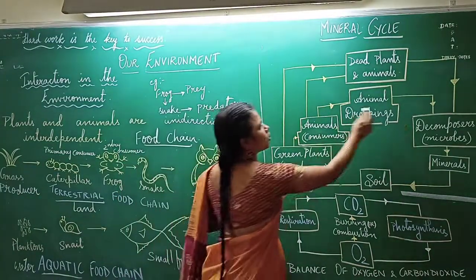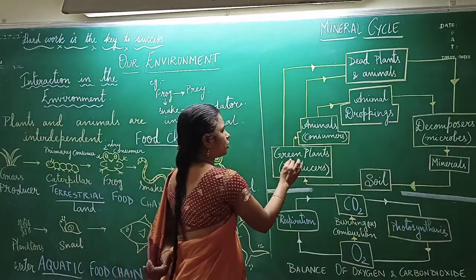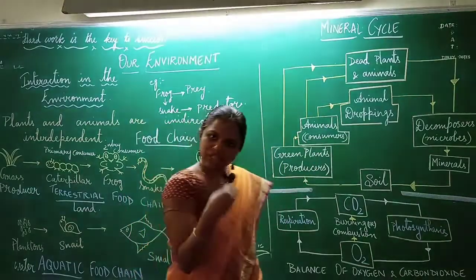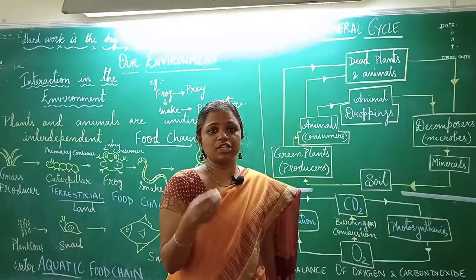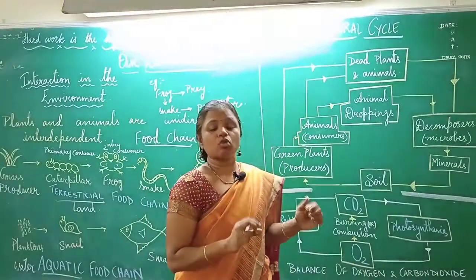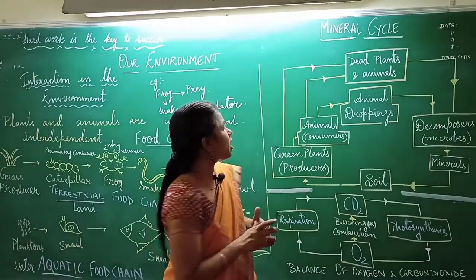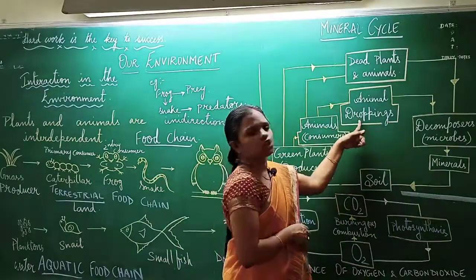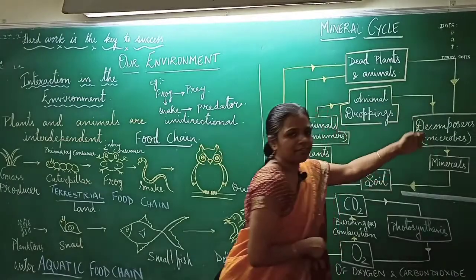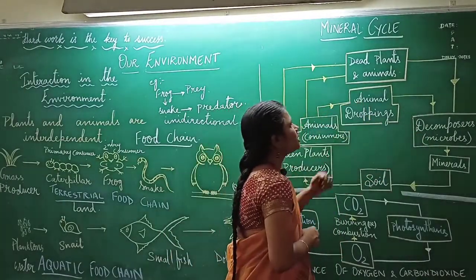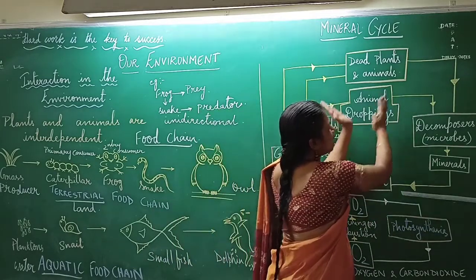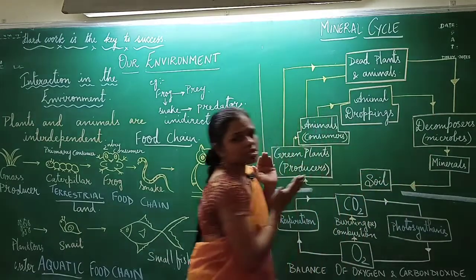Now we have one more small cycle over here. I have already told you that green plants are consumed by animals. Animals eat food and digest it. During digestion they get energy, and other than that, there is undigested food which is eliminated from the body of animals in the form of animal droppings. This is nothing but fecal matter. Now the bacteria and fungi, the decomposers, act on these animal droppings, and there are some minerals present in them also. So they are also getting mixed up in the soil, right?